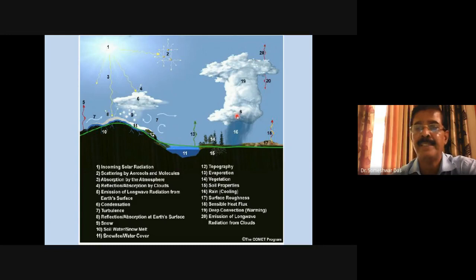Whereas the precipitation which occurs because of the convective processes at the base of the cumulonimbus cloud is the convective precipitation. So in a typical cumulonimbus cloud, you can have both types of precipitation, convective as well as stratiform. Stratiform from the top of the anvil, which is very thick, very large, and widespread.